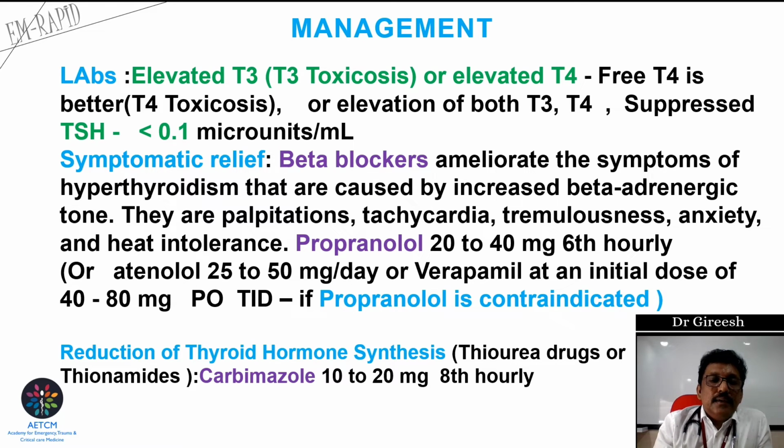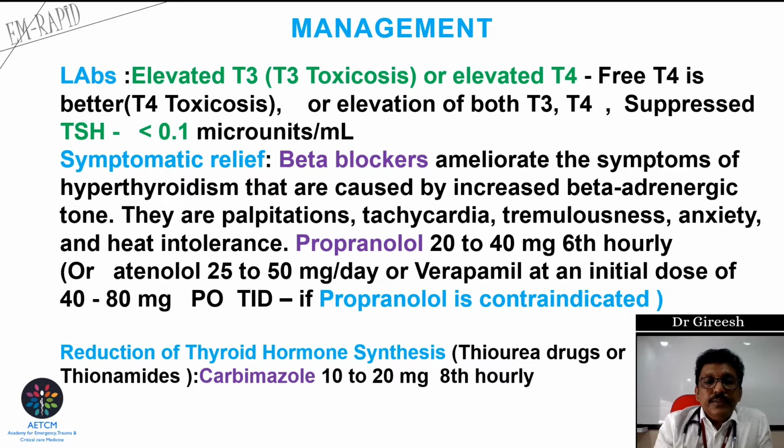Other alternatives are atenolol, or verapamil can also be used if propranolol is contraindicated, or if the patient has asthma and all, where beta blockers may be contraindicated. Verapamil or diltiazem can be tried to control the heart rate.